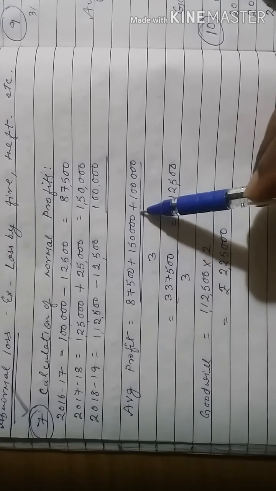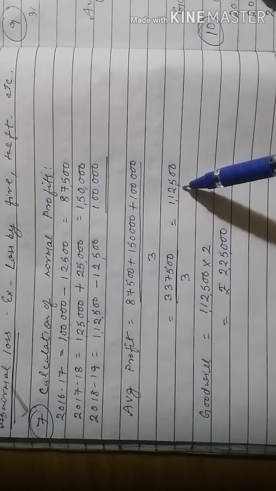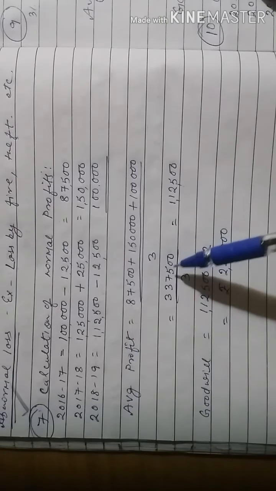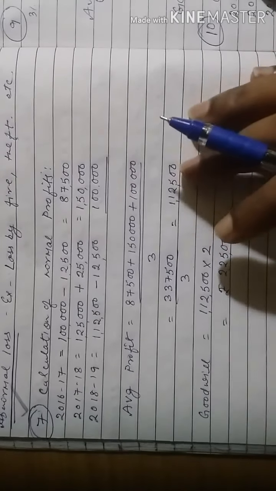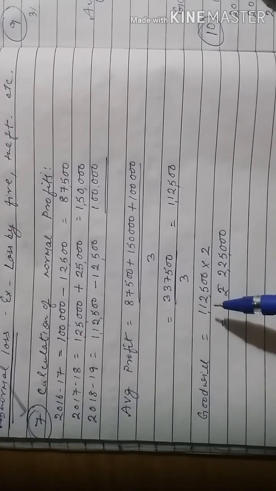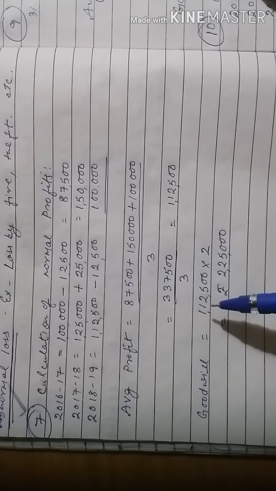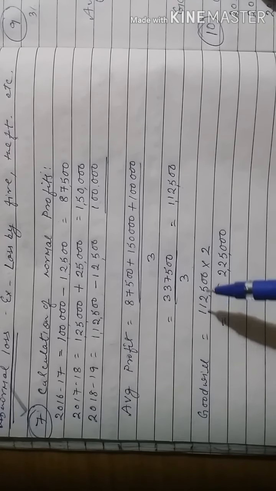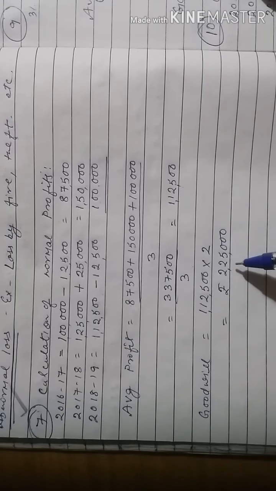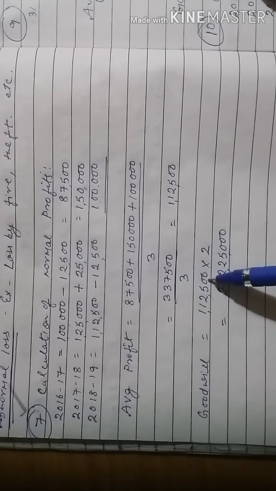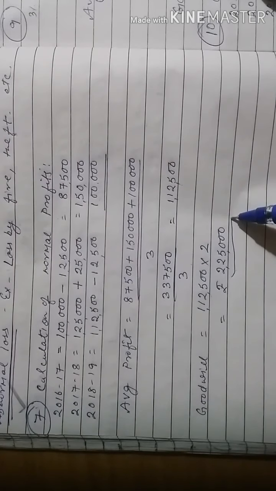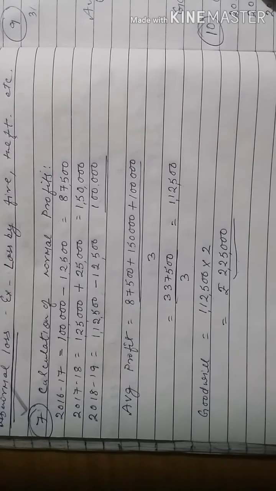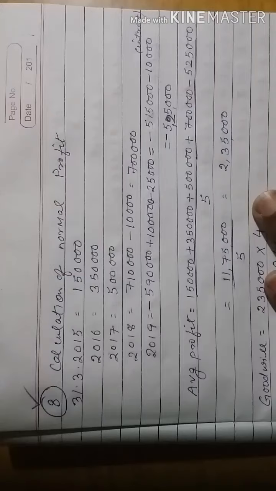The average profit comes to 1,12,500, that is 3,37,500 divided by 3, since 3 years are given. Goodwill: what is the amount of goodwill? As given in the question, calculate the value of the firm's goodwill on the basis of 2 years purchase. Since it is 2 years purchase, we will multiply this average profit by 2 and we will get goodwill of rupees 2,25,000. So this is the answer for question number 7.